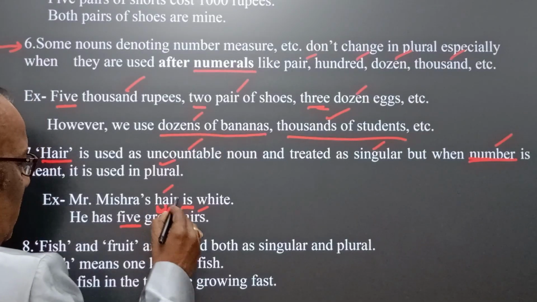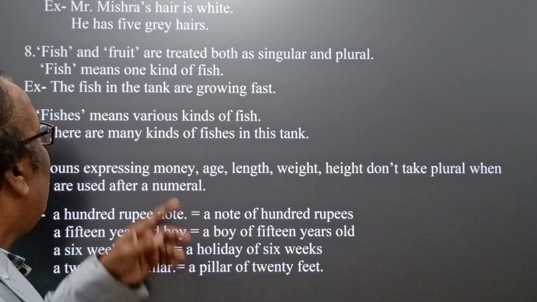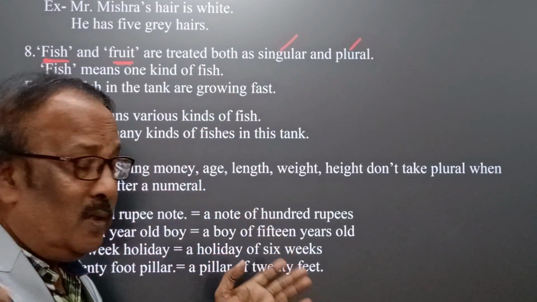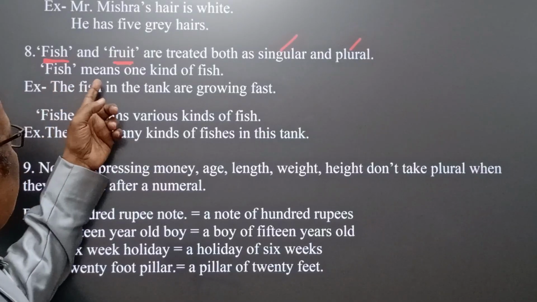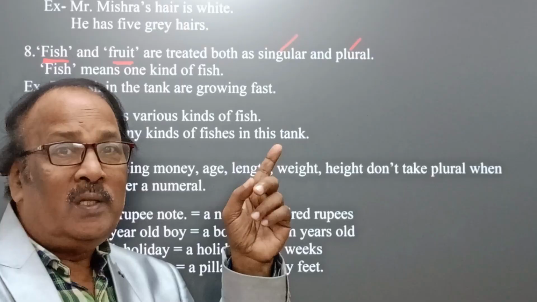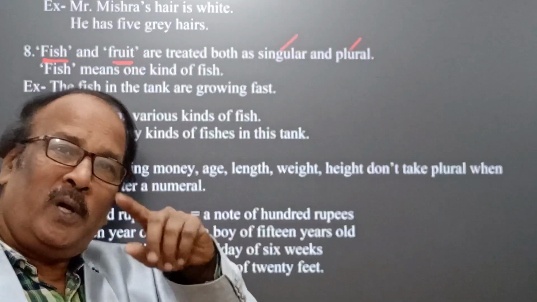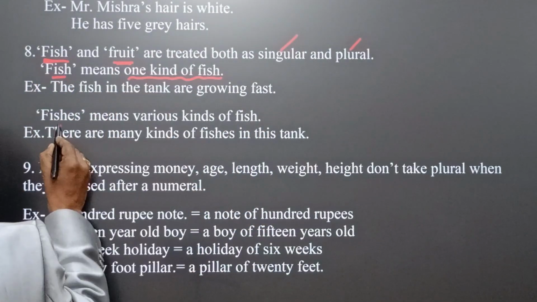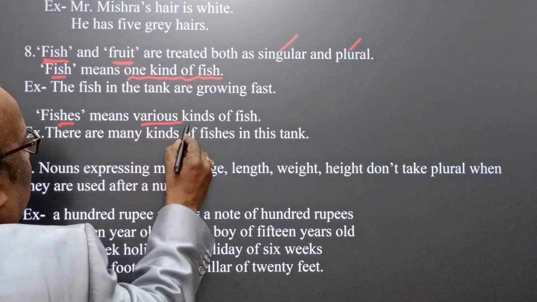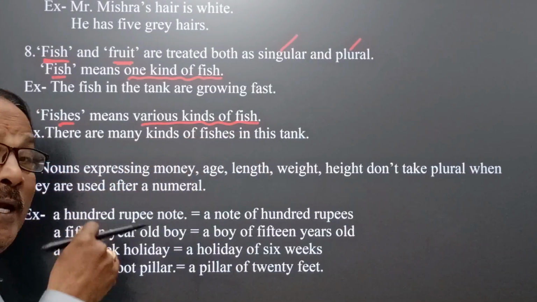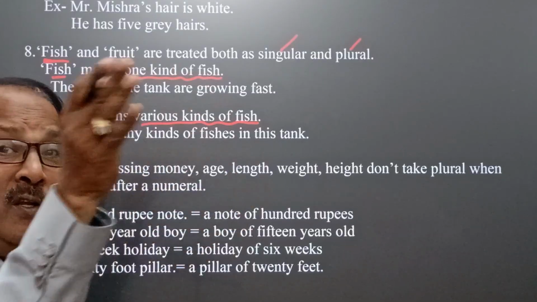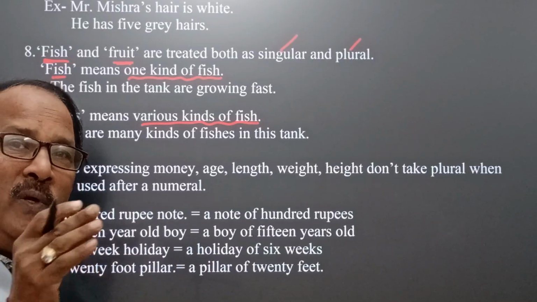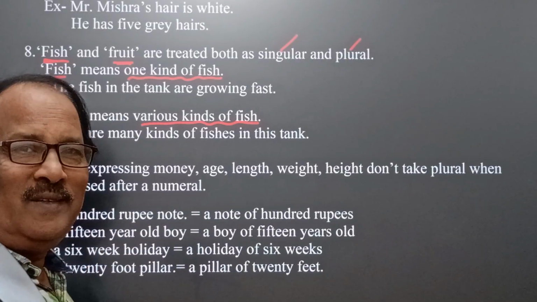Here, uncountable sense. Fish and fruit are treated both as singular and plural. How? See here. Fish means one kind of fish. The plural is fish whenever we indicate one kind of fish. But fishes means various kinds of fish. Whenever there are various kinds of fish in a pond or anywhere, then we can say fishes.